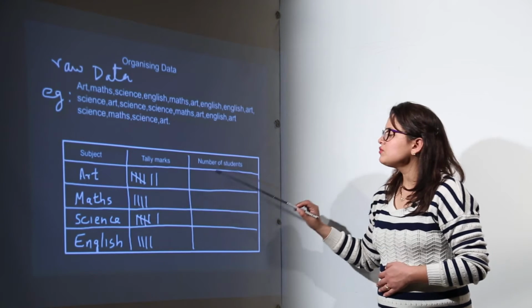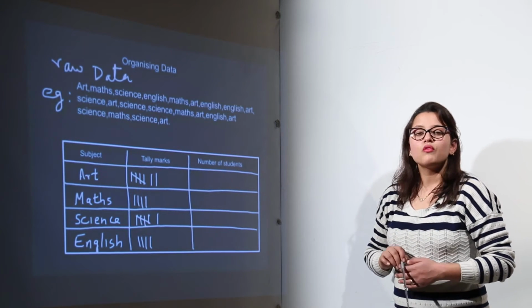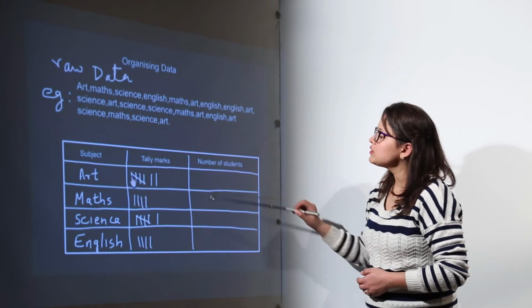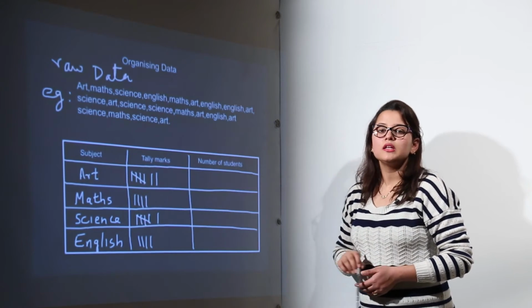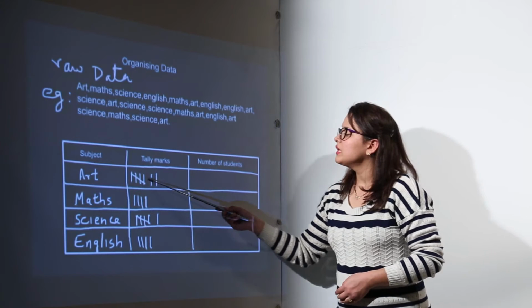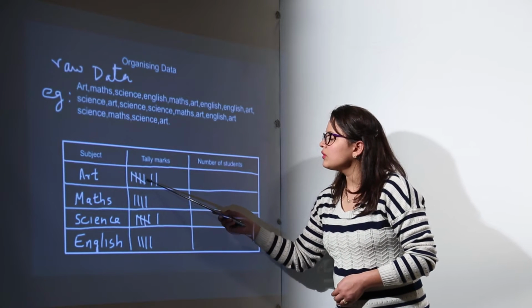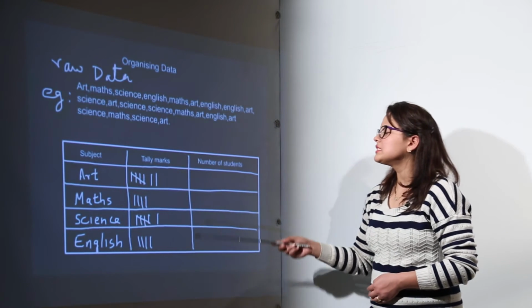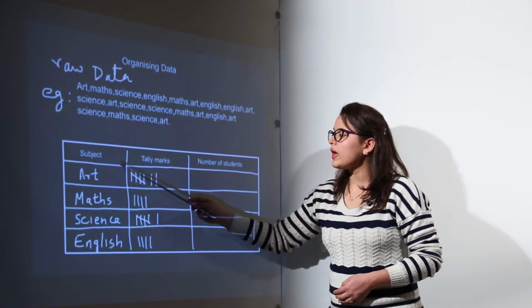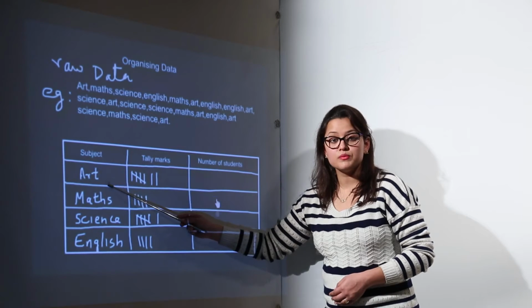Now we are going to fill the number of students section. For the number of students section, we are going to count the number of tally marks for each case. Now let us start counting them. Here 1, 2, 3, 4 and 5. This makes the group of 5. So 5 plus 2 will give us the number of students who had art as their favorite subject.